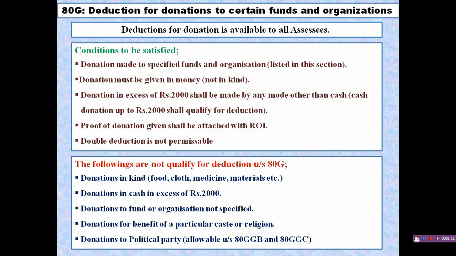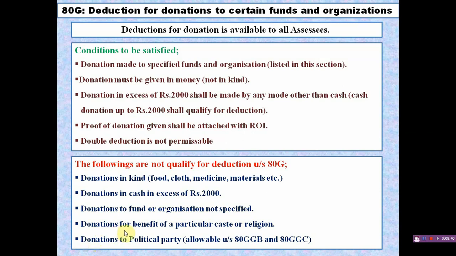A recent example of a specified fund is the PM CARES Fund. If any assessee donates to the PM CARES Fund, then he will get a deduction under section 80G, because the PM CARES Fund is a specified fund for deduction under section 80G.